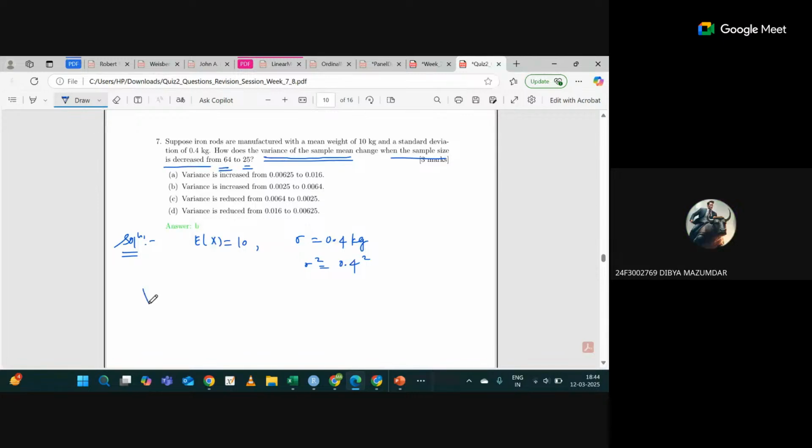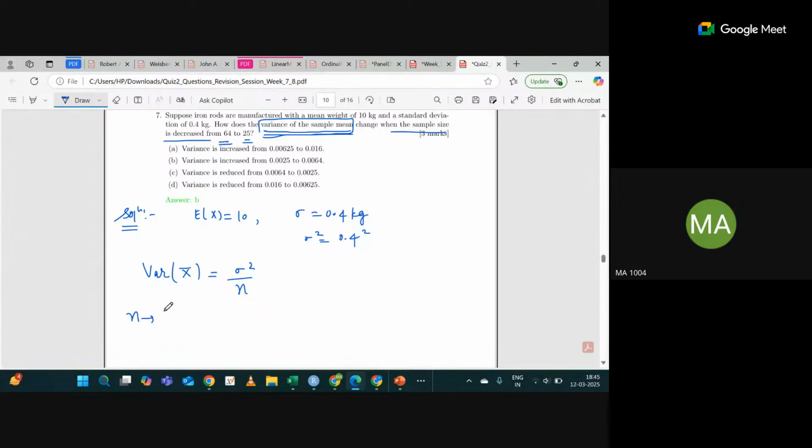First of all, what is it asking? Not the sample variance, but the variance of the sample mean. Just read this English part: variance of the sample mean, that is variance of X bar, and we know this is sigma square by n. So calculate when n is 64: sigma square is 0.4 square and n is 64, so the value is 0.0025.